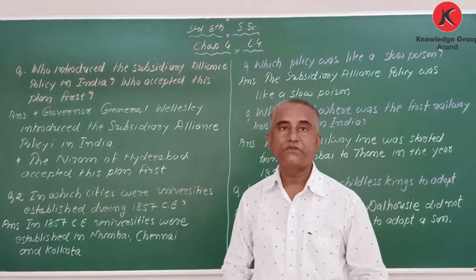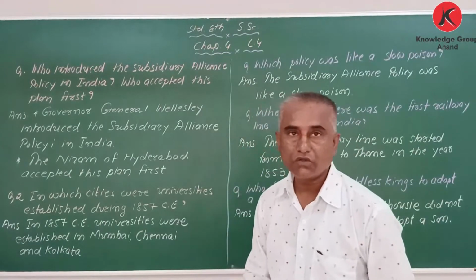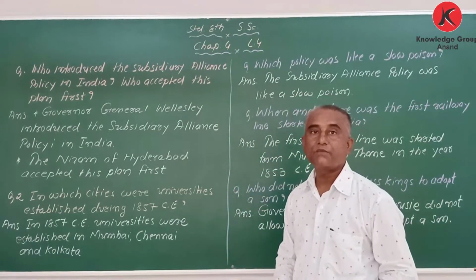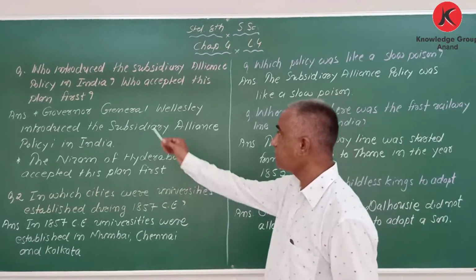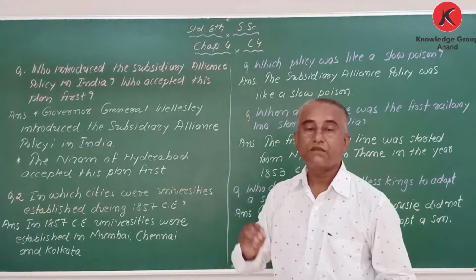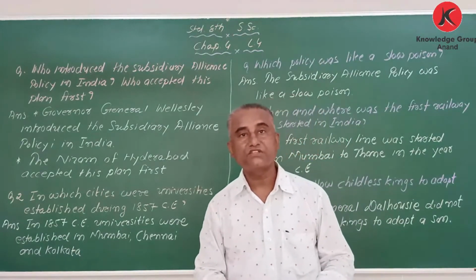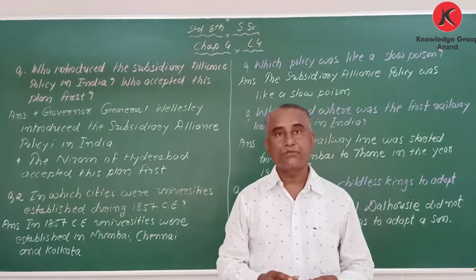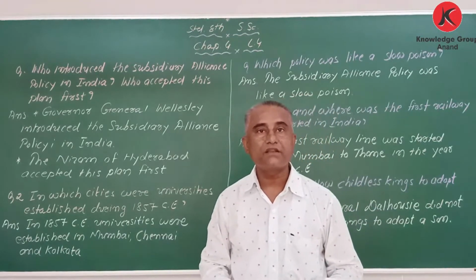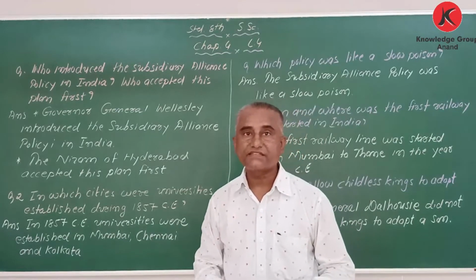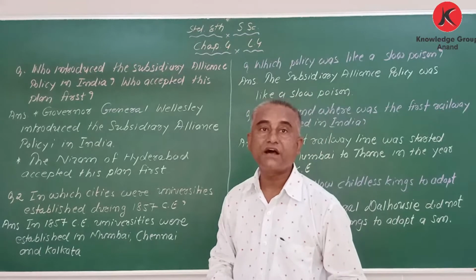Today I am going to discuss the question answers of chapter 4, how the traders became rulers, of standard 8 SS. First question. My dear students, in this chapter we learned about subsidiary alliance policy and annexation policy. Subsidiary alliance policy was started by Lord Wellesley and annexation policy was introduced by Lord Dalhousie.